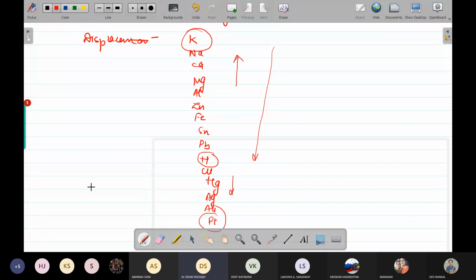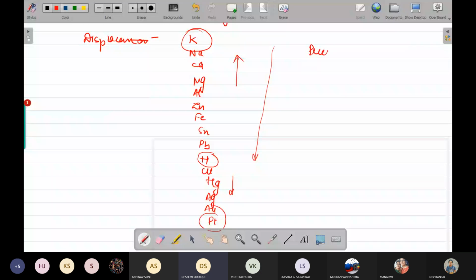Double displacement takes place on the basis of the chemical reactivity series only. But in the case of double displacement, a reaction in which two different atoms or groups of atoms or compounds react to form a new compound, it means displacement will happen between the ions. That is your double displacement.